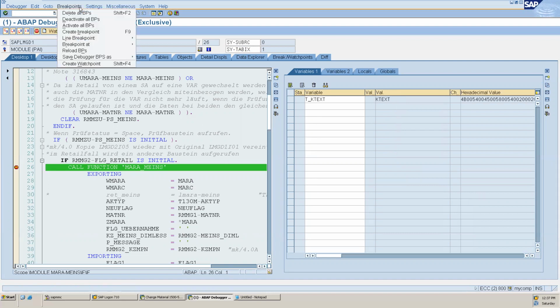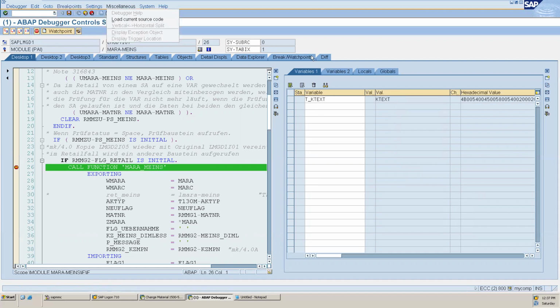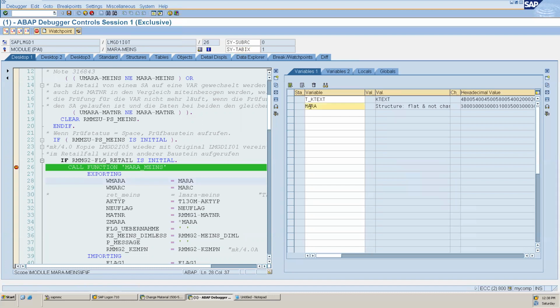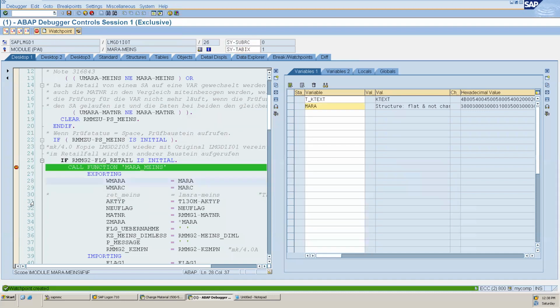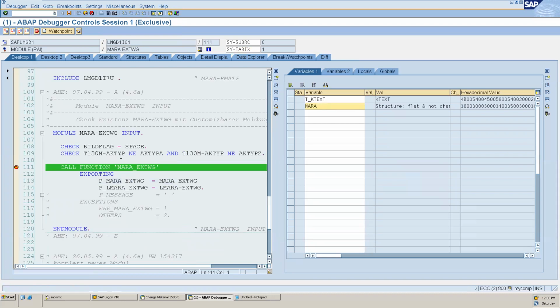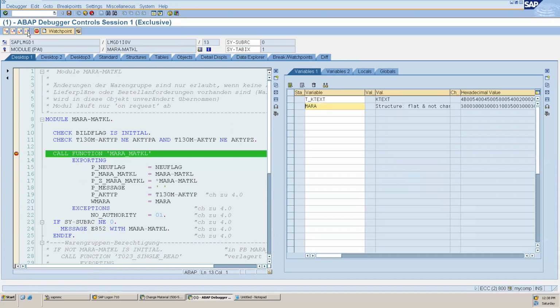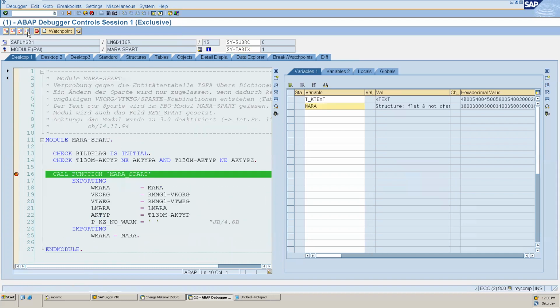And how to set the watch point? I have shown you on that day. So for example, if we have any variable, for example MARA, and if it is getting changed anywhere in the program, I can create a watch point on that and it will stop. So we will go here, and in this MARA, I will just click yes. And whenever this MARA is getting changed, it will stop. It has stopped for call function as of now because we have put the breakpoint. But if that MARA is getting changed anywhere, it will stop.